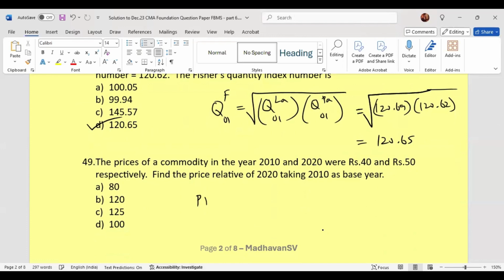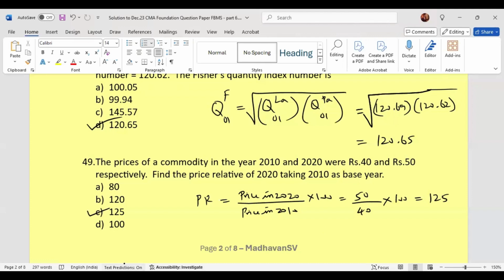So price relative PR is equal to price in the year 2020 divided by price in 2010 multiplied by 100, which is 50 divided by 40 multiplied by 100. So if we calculate that, we will get 125. Option C is the right option.